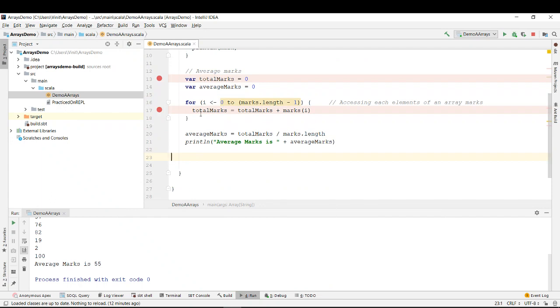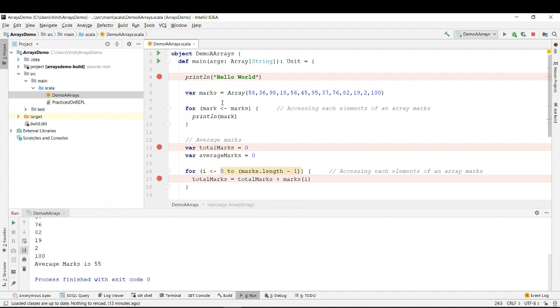Also, there are two more things that are extensively used, right? That is map and for each. These are the two things that are very extensively used while you are working with an array, or when we go to study more collections, even different types of collections in the next sessions. So let's see how we can use map and for each over here.